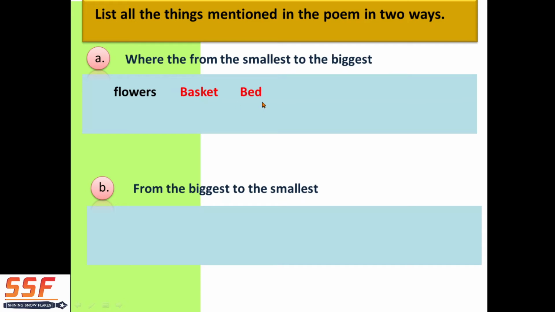Basket. Bed. Room. House. Yard. Lane. Street. Town. City. Kingdom. Now kingdom is the biggest. Flowers are the smallest. Okay. Have you got it? Okay, take an example. You are going somewhere, to your hometown, or you are moving somewhere to the city, or you are visiting someone's house.